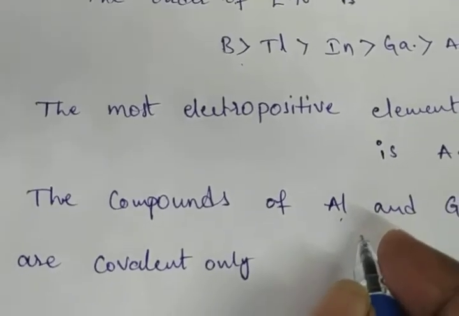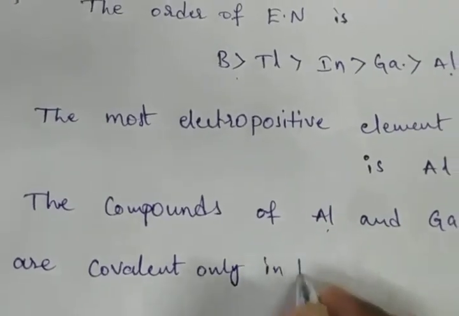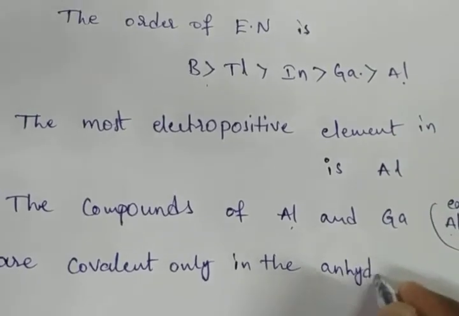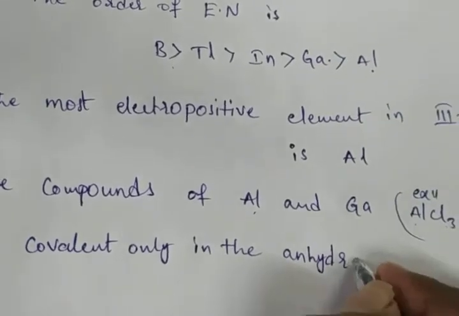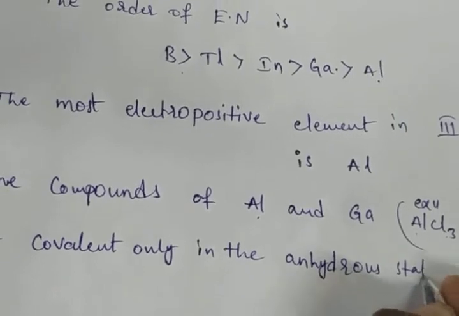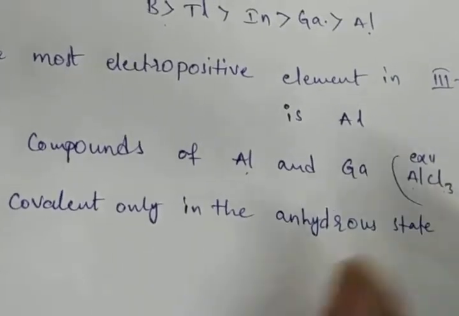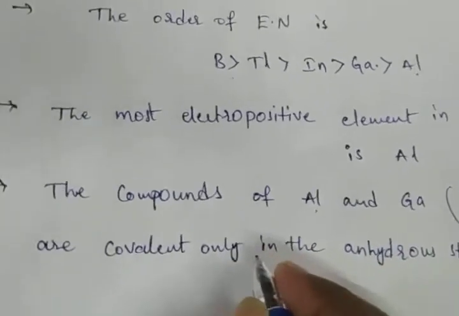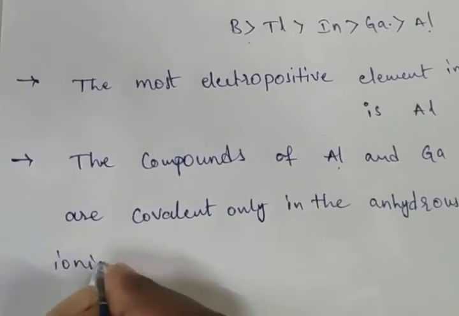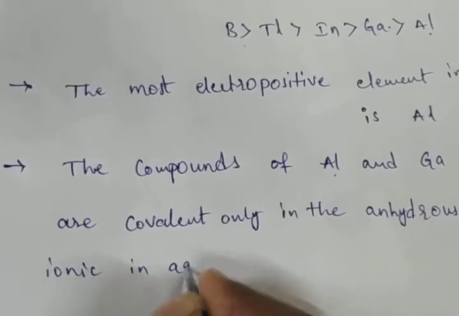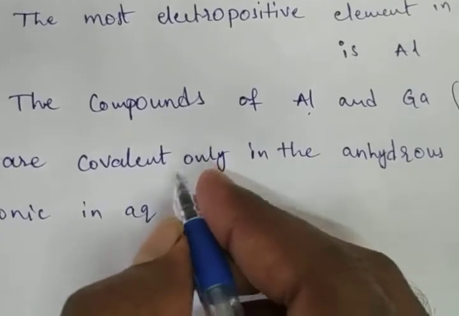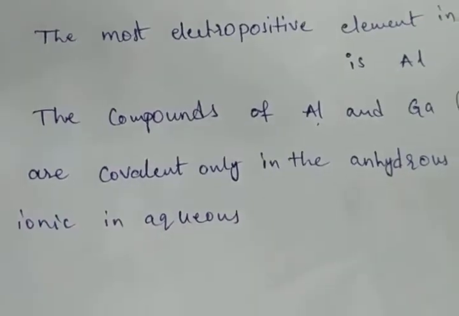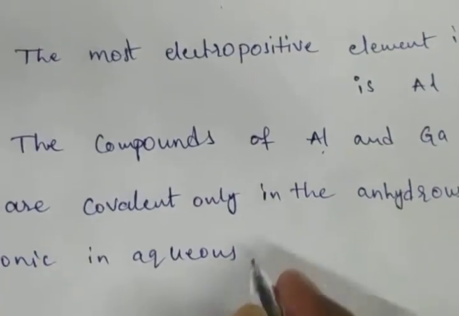The compounds of aluminium and gallium are covalent only in the anhydrous state and ionic in aqueous solution.